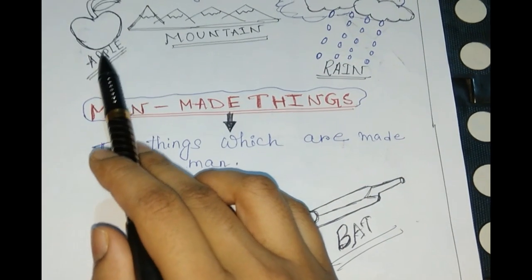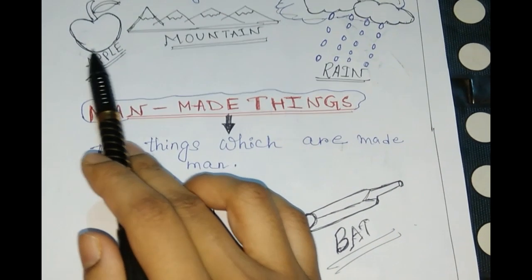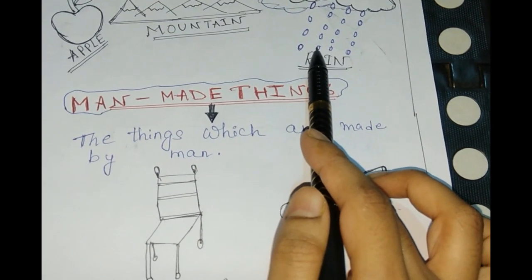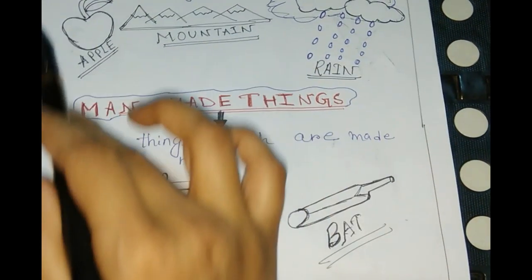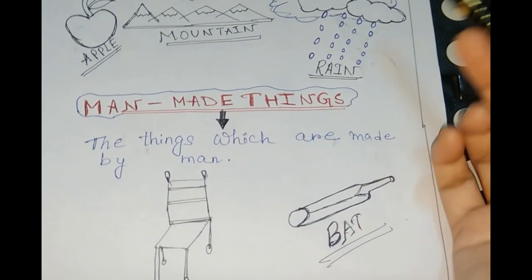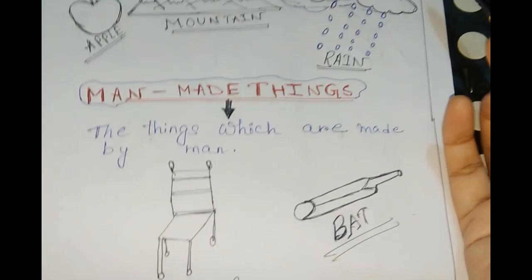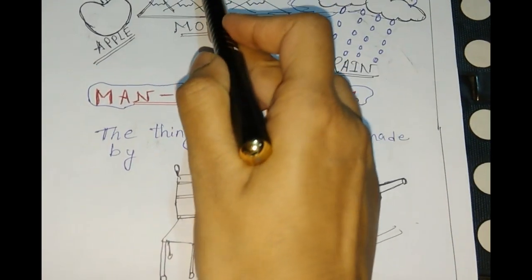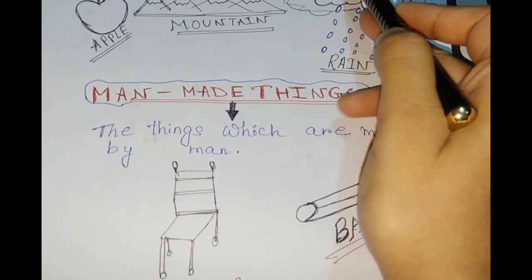For example, apple, mountain, rain. Okay, so these are all natural things. You can get them from nature and they are not made by man. So these are called natural things.